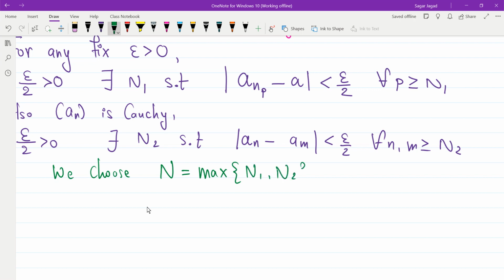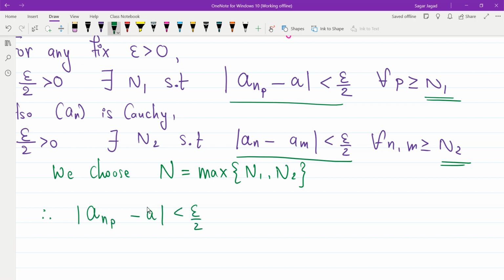What is the advantage of doing it? If my capital N is the maximum of n1 and n2, then both properties are true for all p, n and m greater than capital N. So I just took the maximum of n1 and n2 and gave it the name capital N. Therefore mod of a_{n_p} minus a is less than epsilon by 2, and mod of a_n minus a_m is less than epsilon by 2 for all p, n, m greater than capital N. We will be using this to prove what we want.